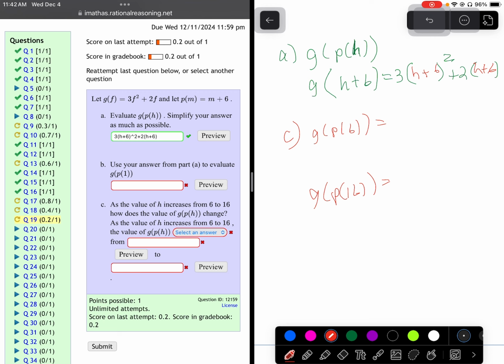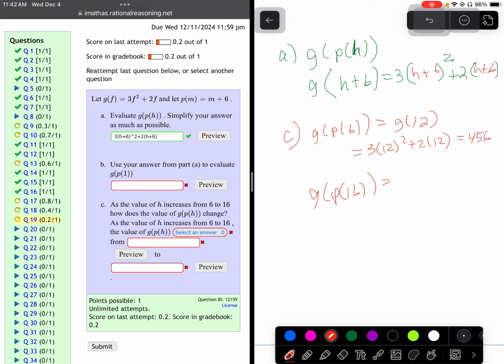Now, if I plug in 6 to P, start from the inside, work your way out. 6 plus 6 is 12. So I'm really just doing G of 12. I'm sorry, let's make that look prettier. So that's just 3 times 12 squared plus 2 times 12. So I'm going to need to put that into a calculator. So that's just 3 times 144 plus 24, which is 456.